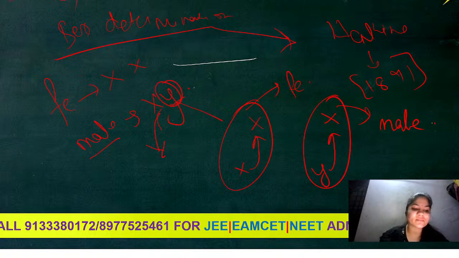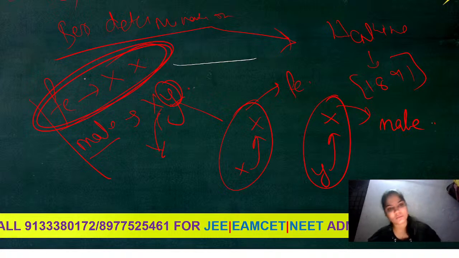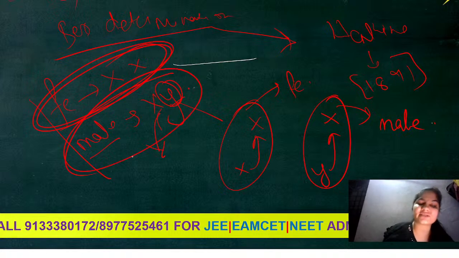Now, in our NCERT, they have given about three organisms: human, flies, and chicken. In hens this is a little bit different, because in humans females are in homozygous condition but males are in heterozygous condition.